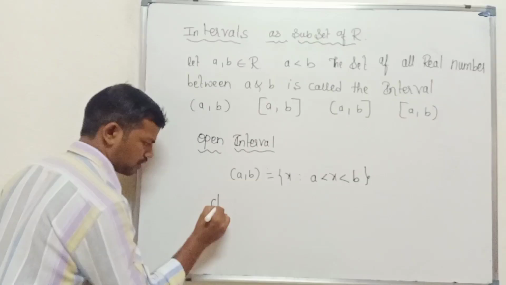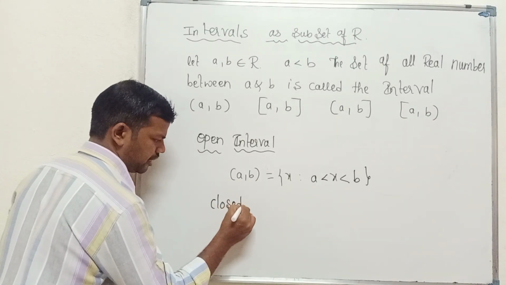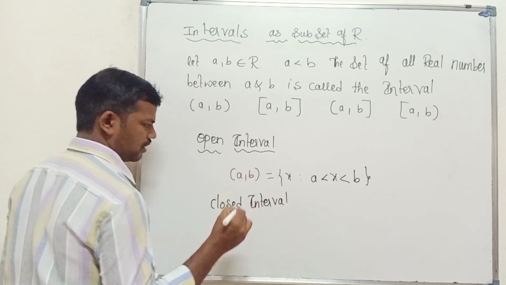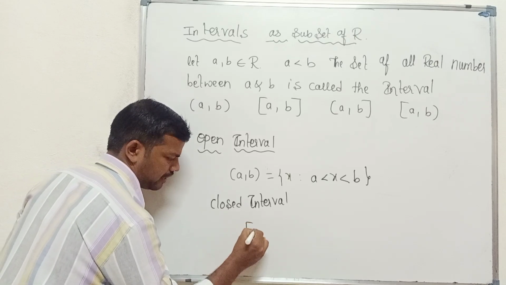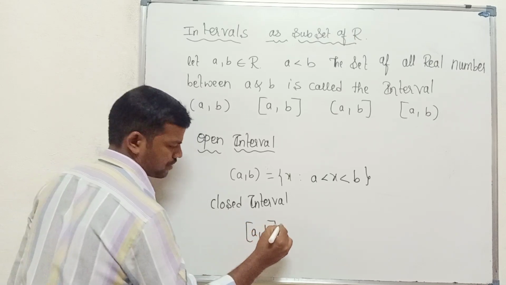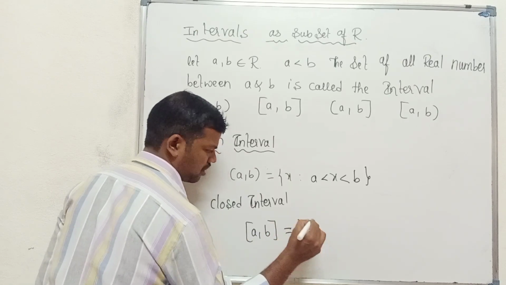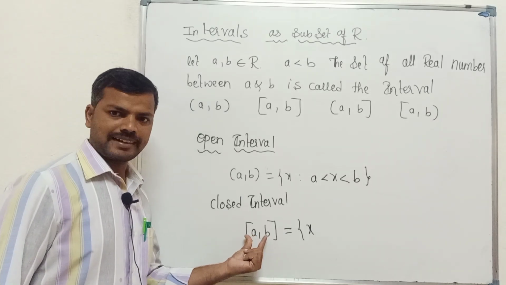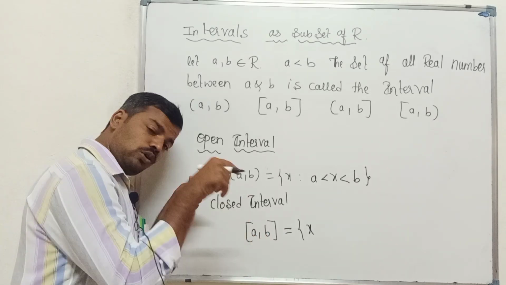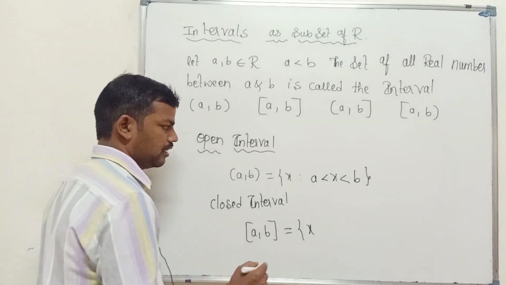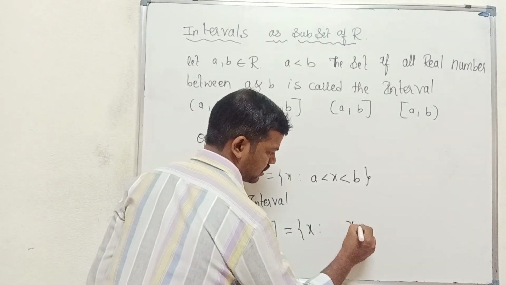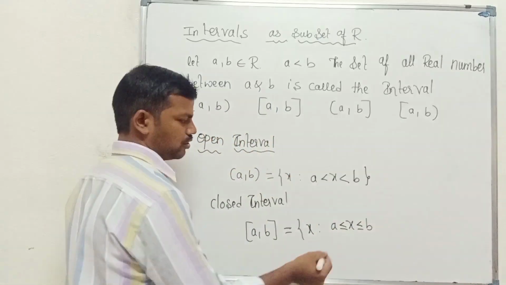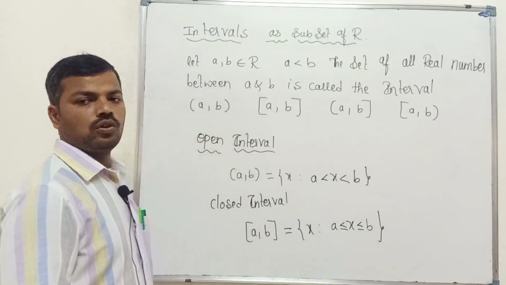Next, closed interval. How do we indicate a closed interval? Like this: [a, b], with square brackets. So here it is a collection of all real numbers between a and b, including a and b. So we write x such that x is greater than or equal to a, and x is less than or equal to b. So this collection is called a closed interval.